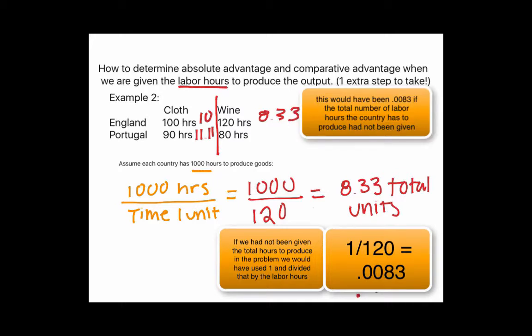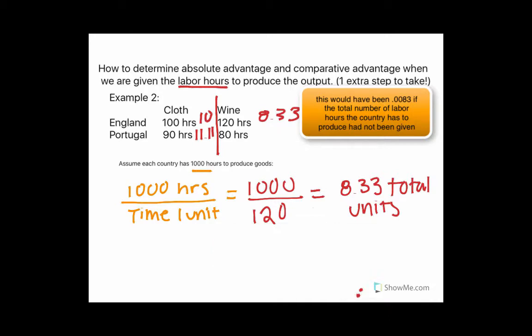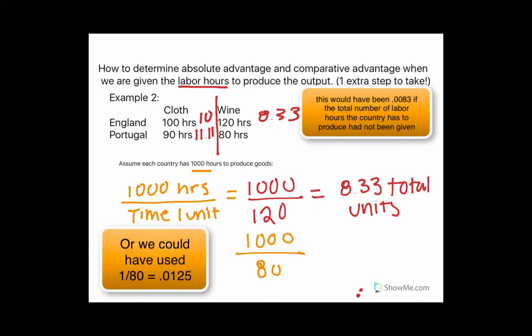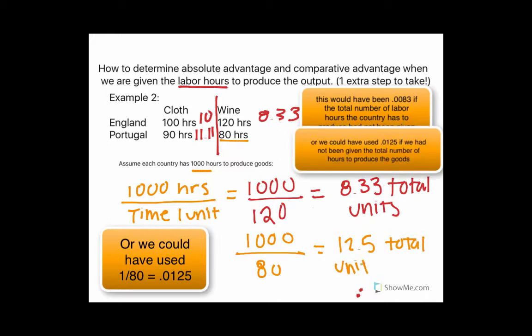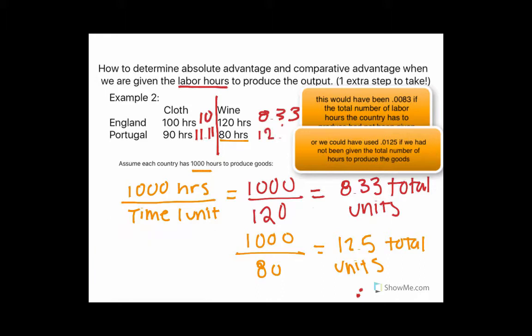All right. And then we're going to approach it with Portugal. 1,000 divided by 80, because it takes them 80 hours to produce 1 unit of the good. And that gives us about 12.5 total units that Portugal could produce. So we're going to bring, let's try to stay with the same color, that brings us about 12.5 total units. So we see these numbers that we have here, 10, 11.11, 8.33, and 12.5.